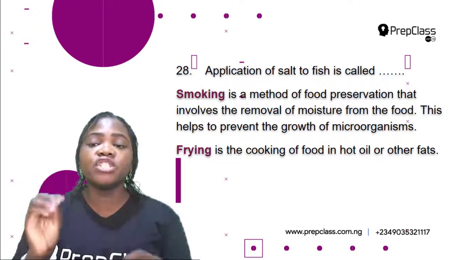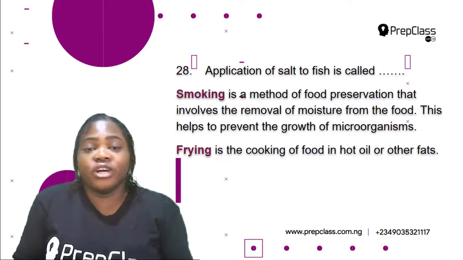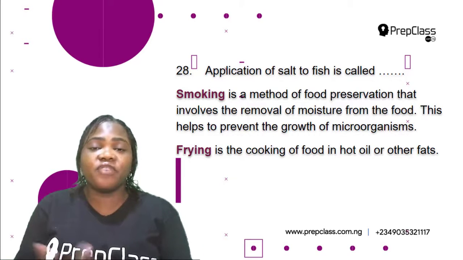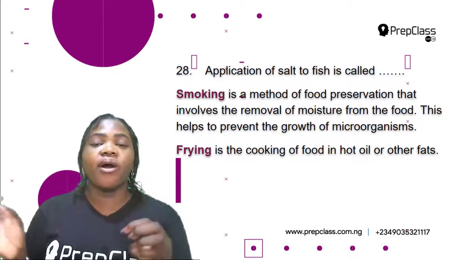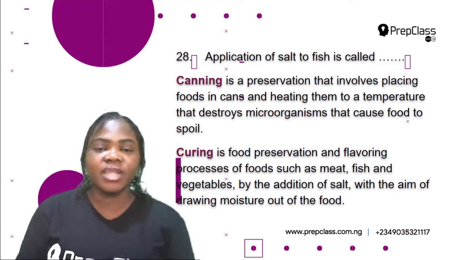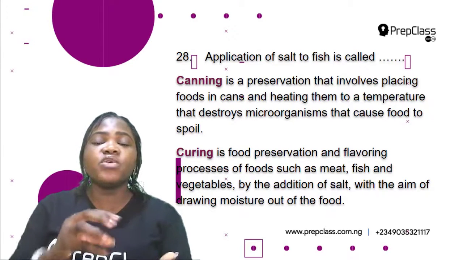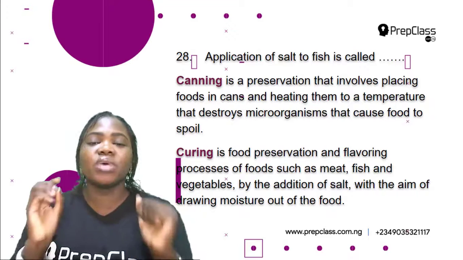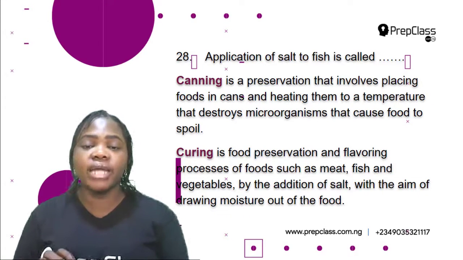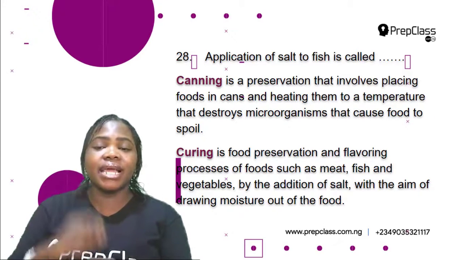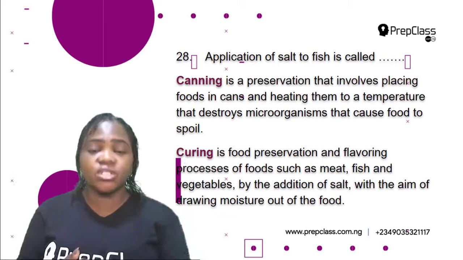Frying is the cooking of food in hot oil or other fat. You must have even fried food before, maybe fish. So frying is the cooking of food in hot oil or other fat. Canning is a preservation that involves placing food in cans and heating them to a temperature that destroys microorganisms that cause food to spoil. These foods are kept in cans and then they are heated to a temperature that destroys microorganisms that cause food to spoil.